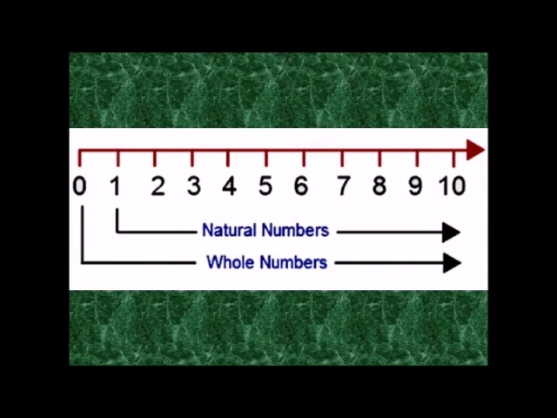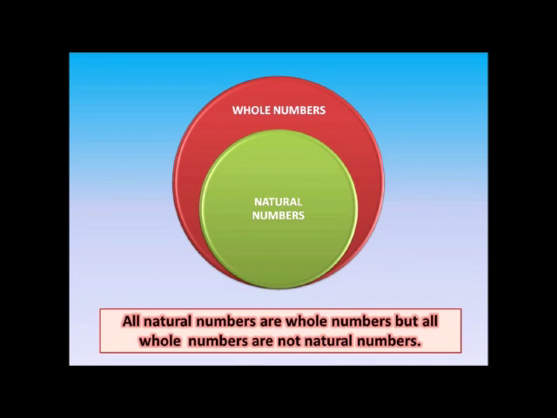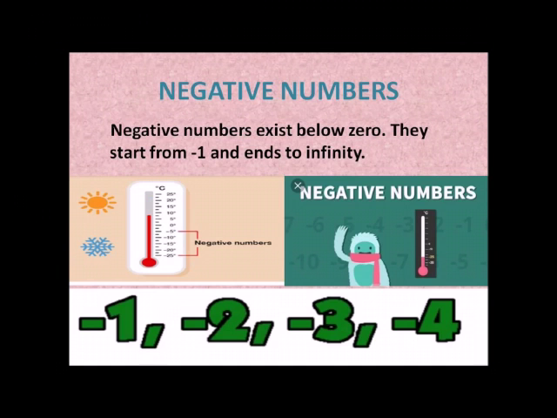Here you can see a number line starting from 0. You can notice here on the screen that whole numbers include all the natural numbers on the number line. One very important thing to remember is that all natural numbers are whole numbers, but all whole numbers are not natural numbers.